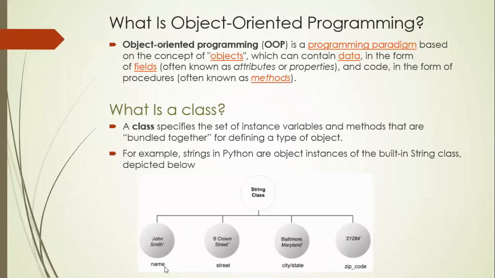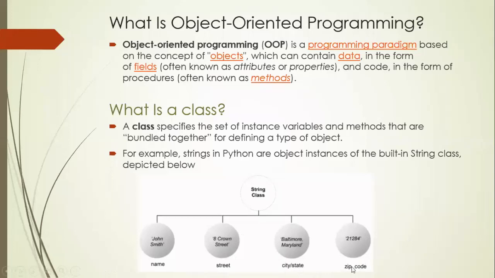Name is an identifier used to represent John Smith, street is an identifier which represents a string with some street name, and then city, or you can give some other variable like state, which represents this particular string.